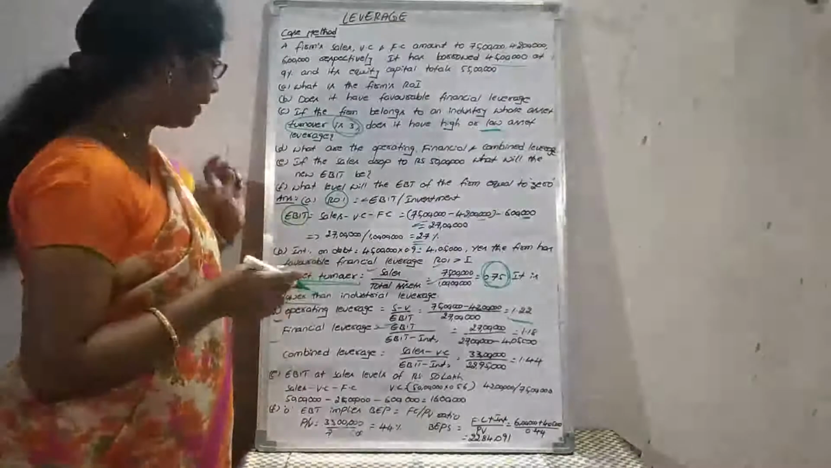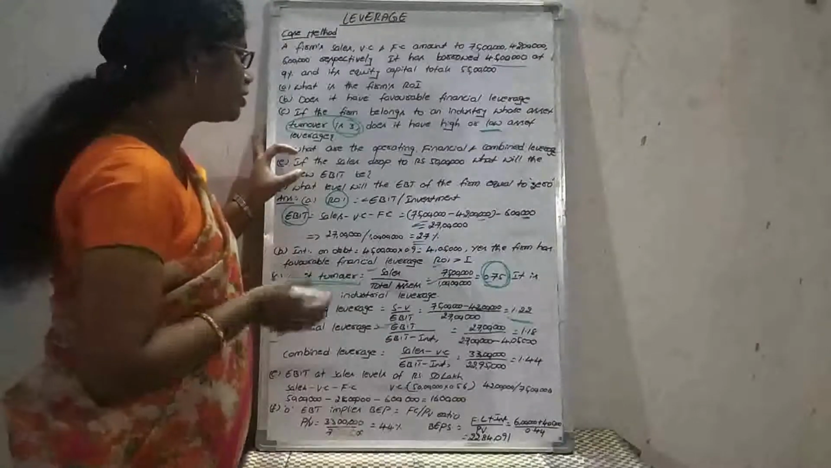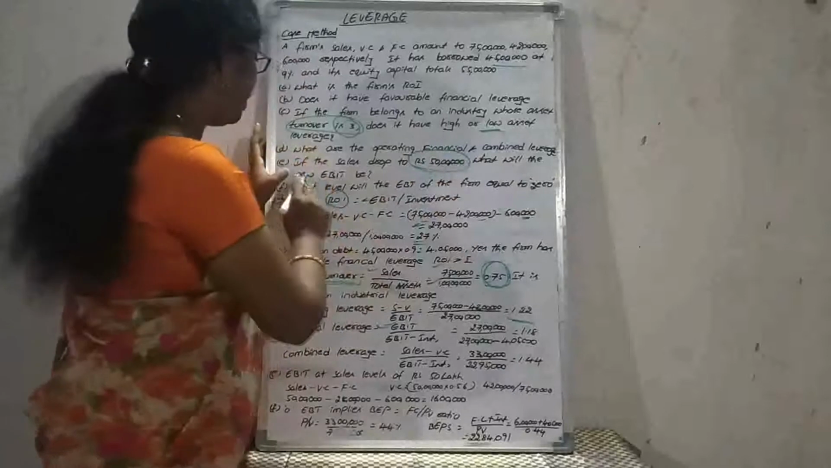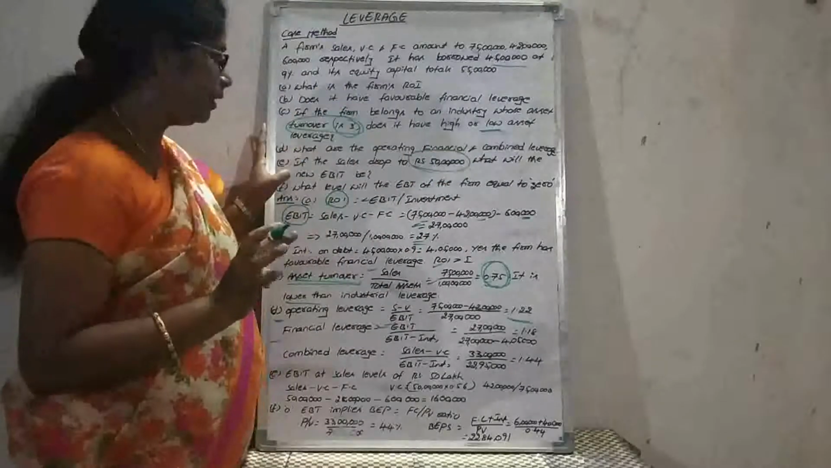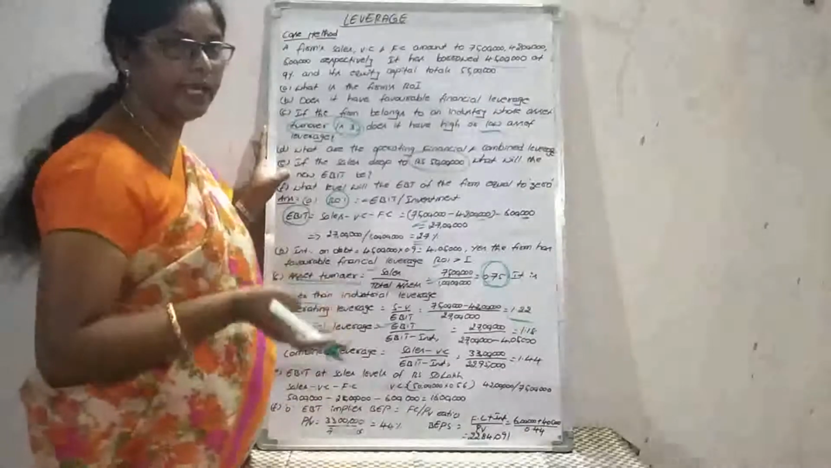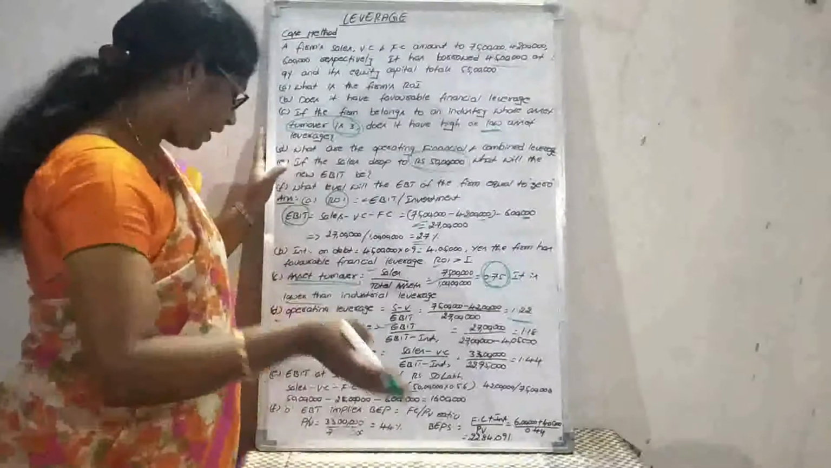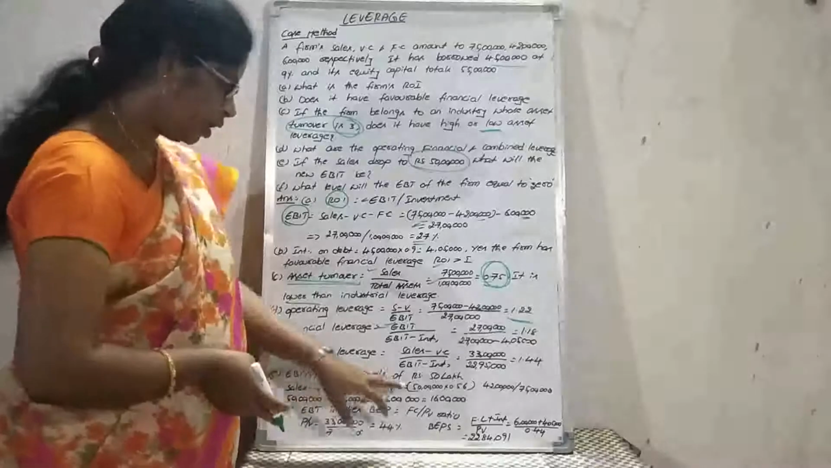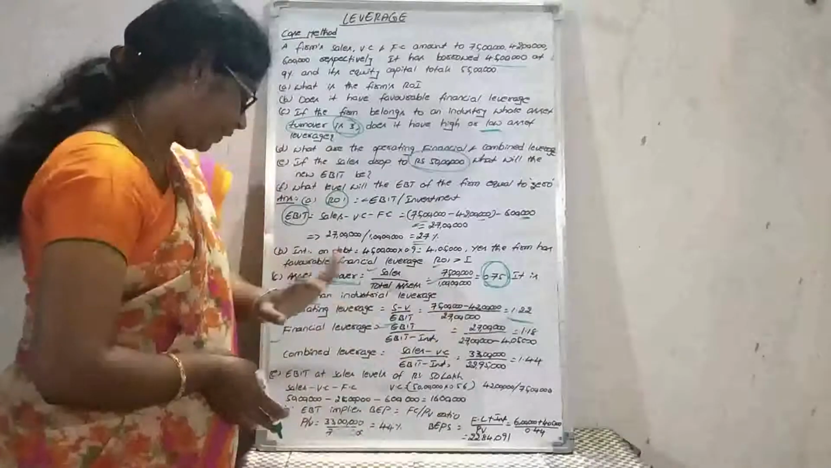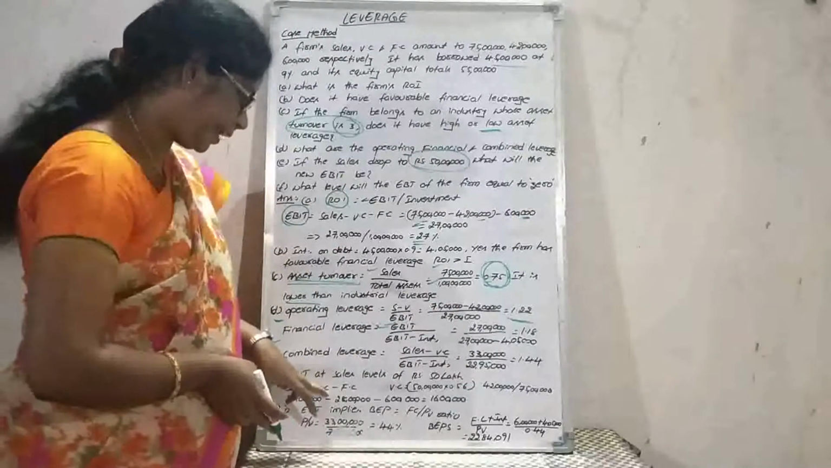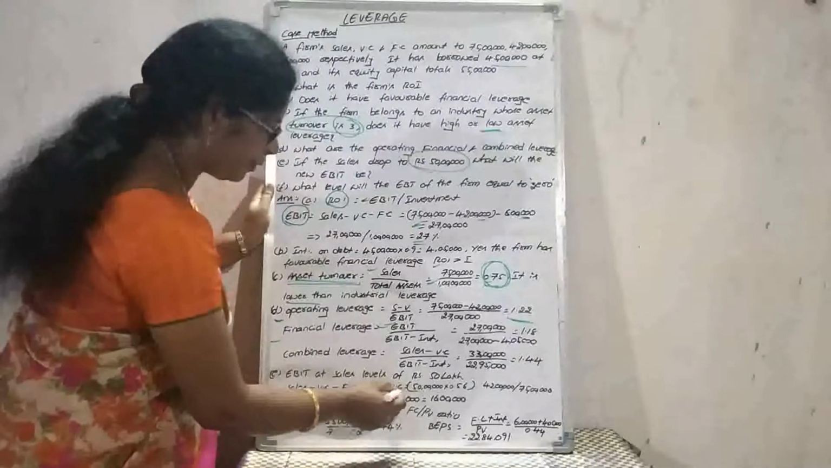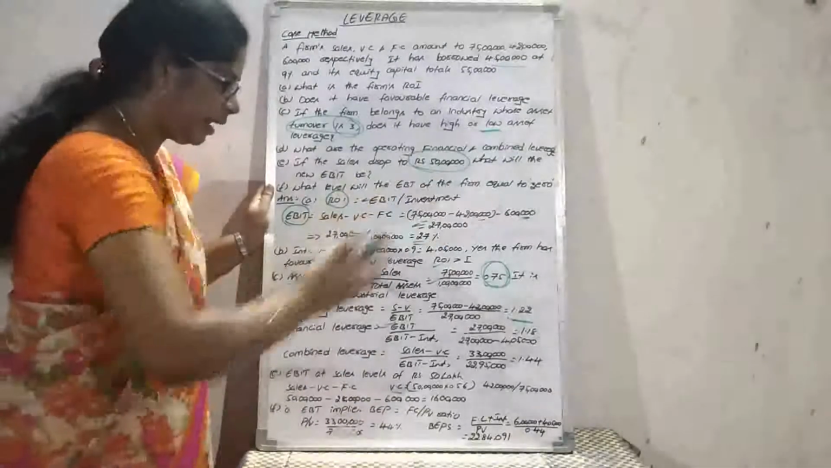And coming to the fifth one: if the sales drop to 50 lakhs, what will be the new EBIT? If the sales volume decreases to 50 lakhs, what will be the earnings before interest and tax? Sales minus variable cost minus fixed cost. So here we need to determine the variable cost, how much it changes.